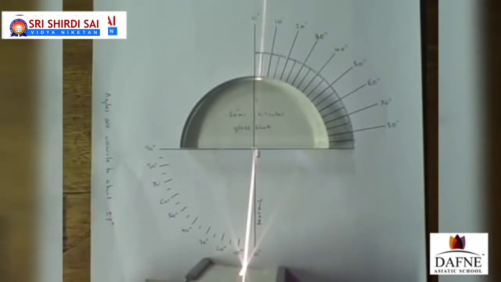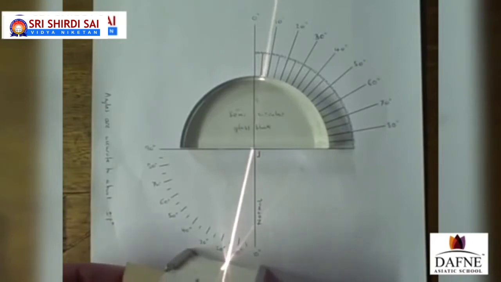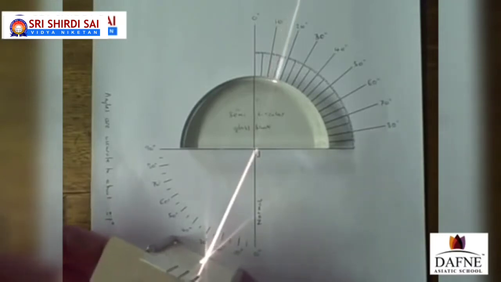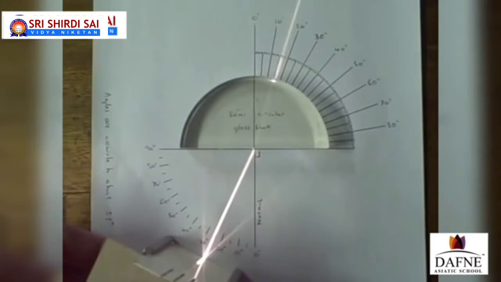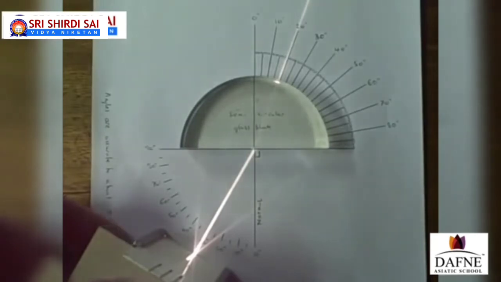Later slowly the angle of incidence on the glass slab is increasing. So you can see the direction of the spotlight which is coming out of the glass slab, which measures the angle of refraction on the other side. You can see in the figure, as long as the angle of incidence I am increasing gradually, the angle of refraction also gets increased. So you can look at these things which are going to take place in the activity. You try to observe carefully. The angle of incidence is gradually increasing using a spotlight. So I am able to identify the angle of refraction at which light is coming out of the glass slab.